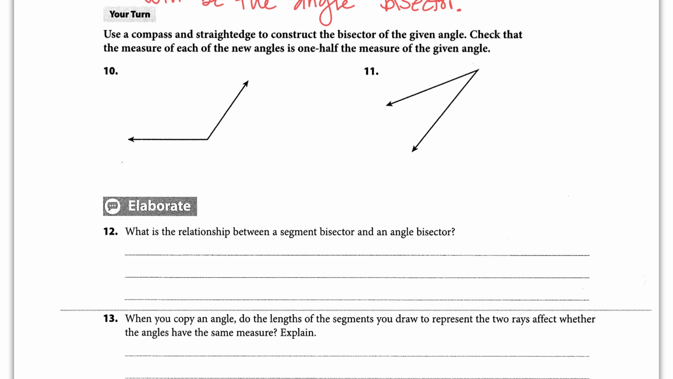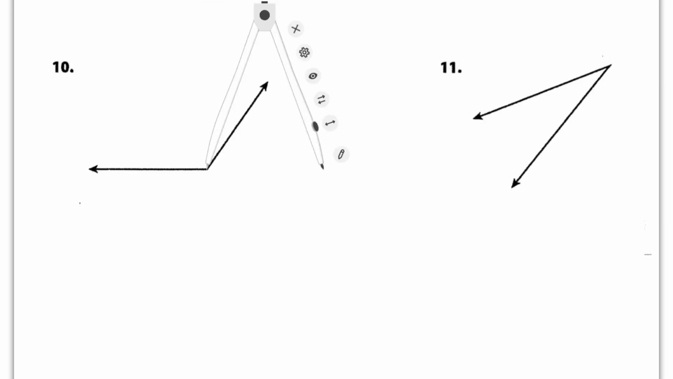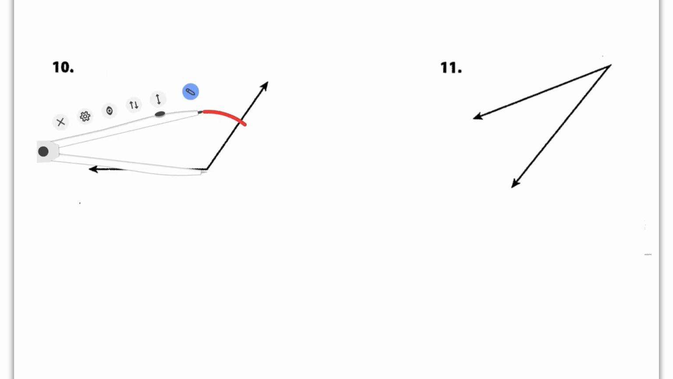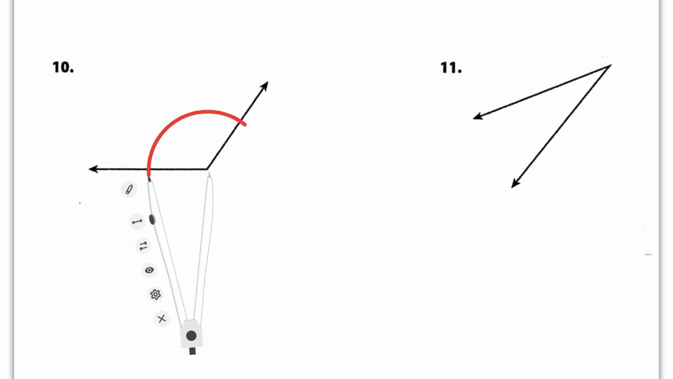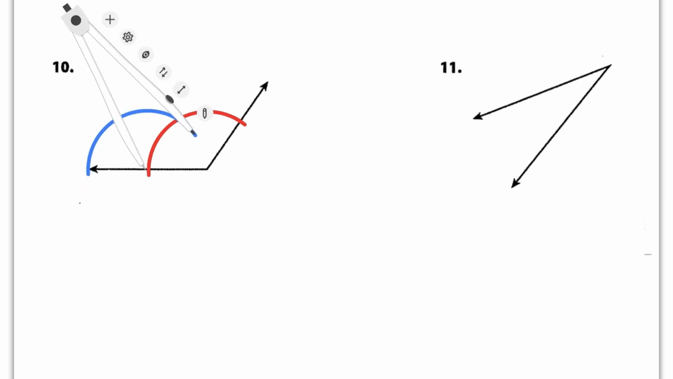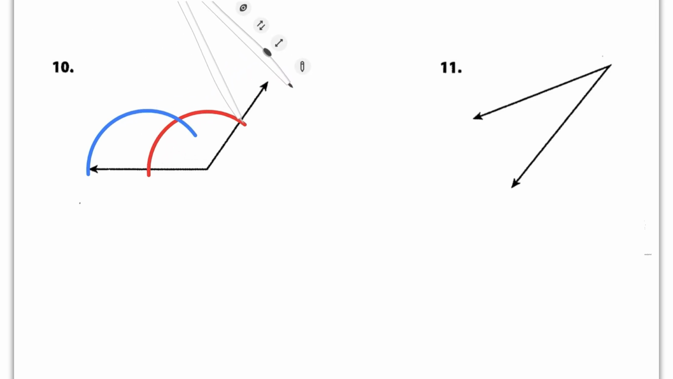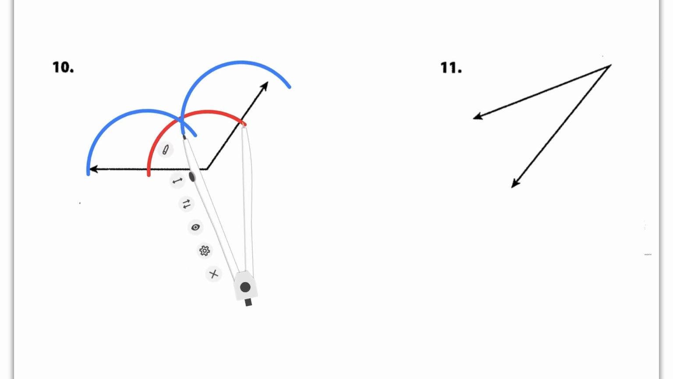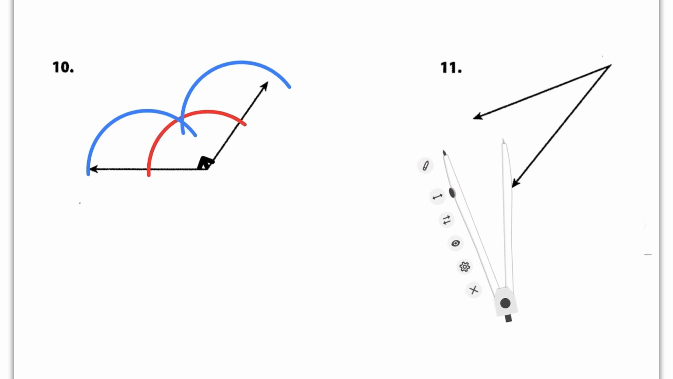Use your compass and straight edge to construct the bisector of the given angle. Check that the measure of each new angle is 1/2 the measure of the given angle. Start by drawing an arc intersecting both rays of the angle. Then open your compass and draw an arc from the point of intersection. Then leaving your compass the same size, put it on the other point and swing the arc. Then draw a ray from the vertex of the angle through the point of intersection.